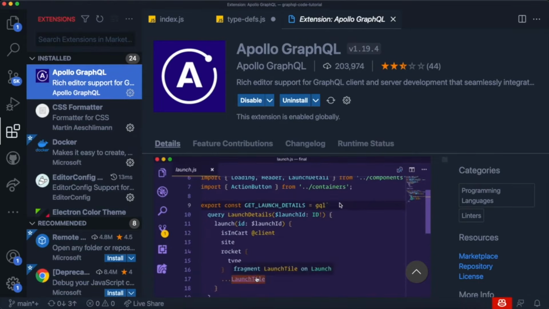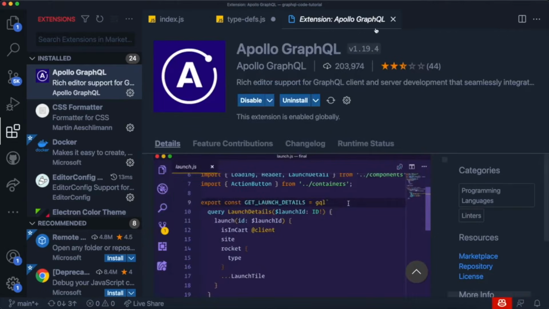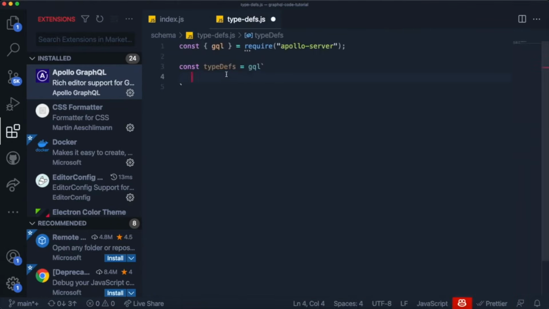You can install this right now, and it should allow you to have syntax highlighting inside of the strings, or else you will just be writing code inside of actual quotes, which is pretty annoying. It looks a lot better when you do it like this. So I would recommend installing this extension over here. And when you do so, you can finally start writing your GraphQL code.